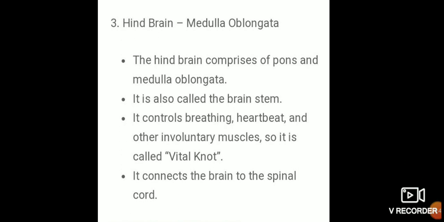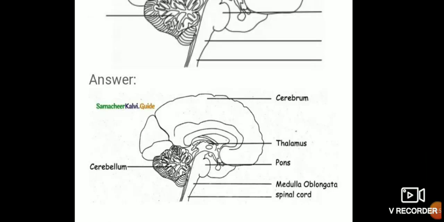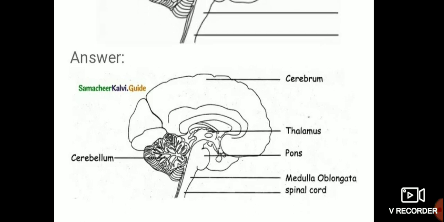Okay children. Next we will see the fourth one. Fourth question is, label the diagram given below. Look at this. This is cerebrum. Then come down, thalamus. Then cerebellum.